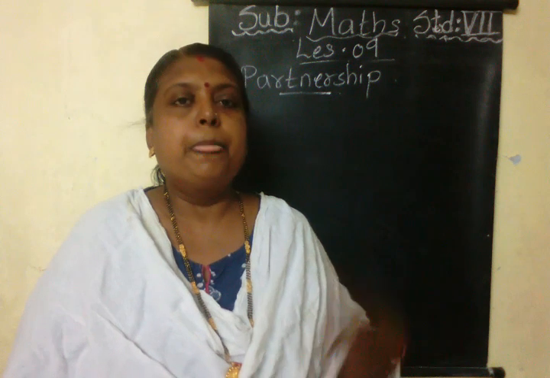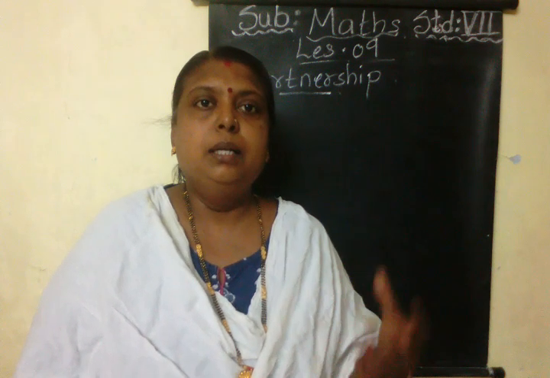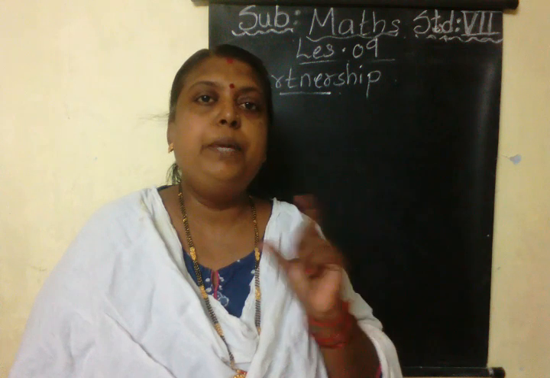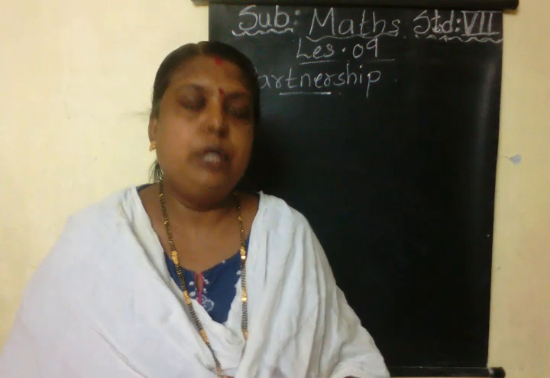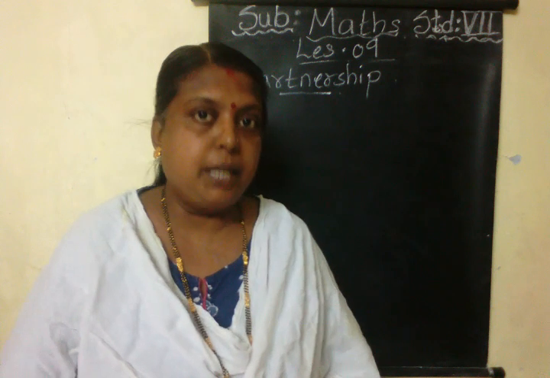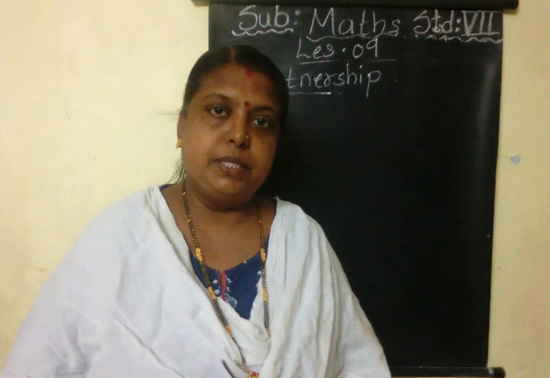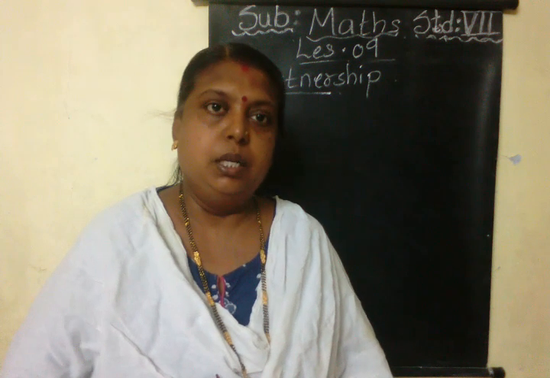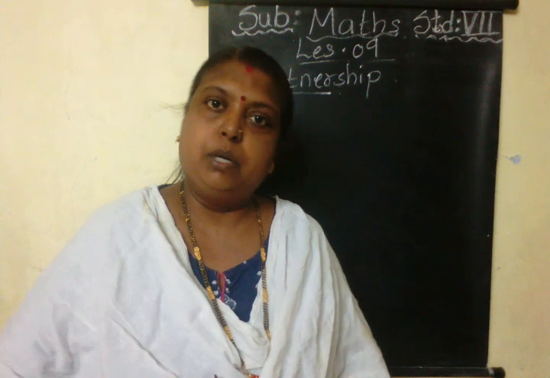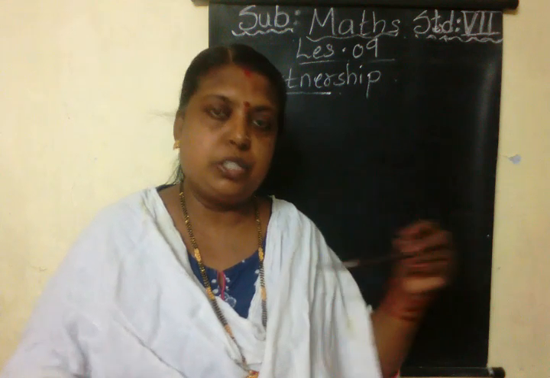Understood? Now the money that is utilized or invested in the beginning is said to be capital in business. So in practice set 39, we are going to deal with sums related to business and how the profit share or the loss incurred is to be distributed among the partners. This is called partnership.